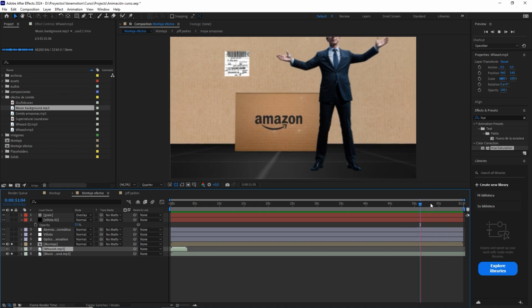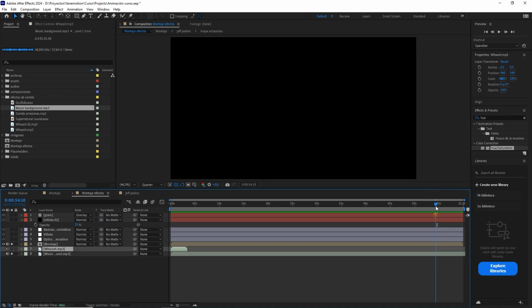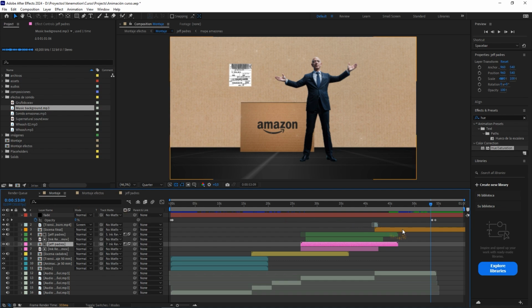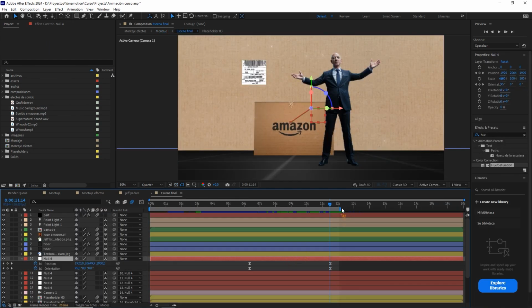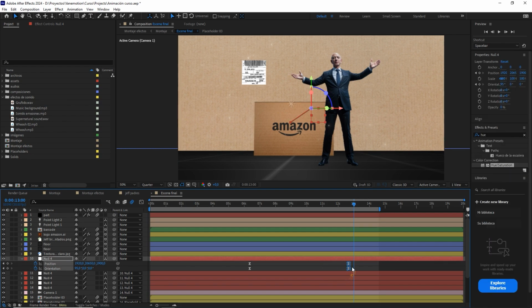Are we going to extend the animation a little bit for this final scene? We come to assembly, we enter this composition, and this last null. We are going to put these two keyframes here below the second 13 to give this final animation a little more time.